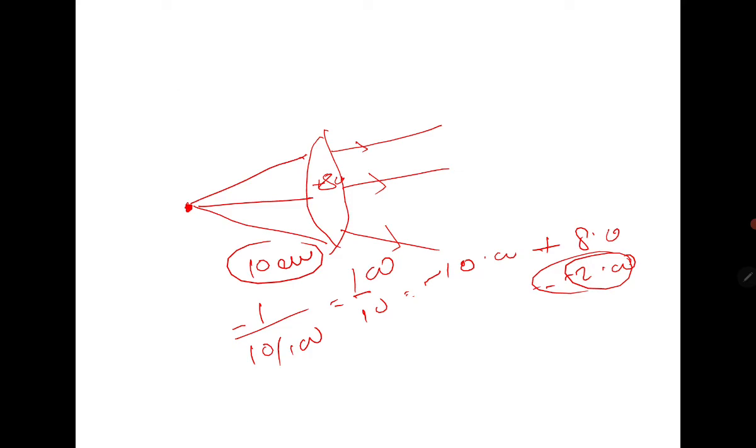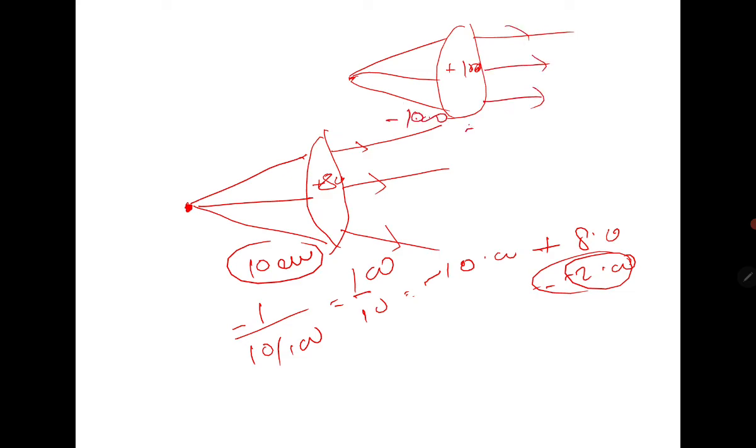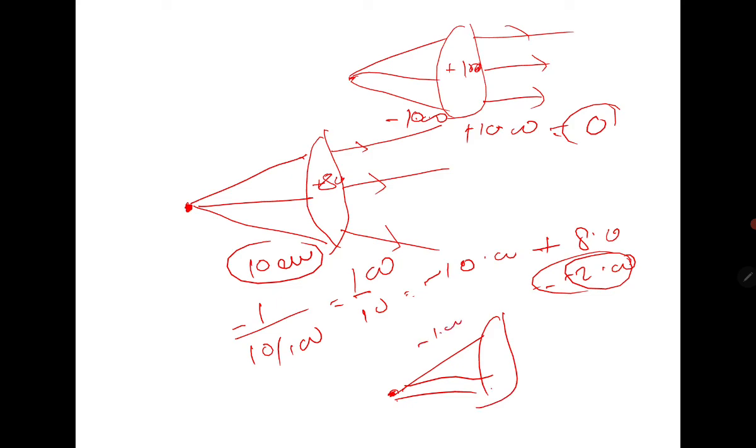Let's take another example. If there's a point source 10 centimeter away, and the lens is plus 10 diopter, then the light must be parallel, because minus 10 and plus 10 is zero. Another example: if there is a point source 10 centimeter away, which we know is minus 10 diopter of divergent light, and there is a plus 12 diopter lens, then you can add it, which is plus 2, so it focuses at 50 centimeter from here. This distance must be 50 centimeter.